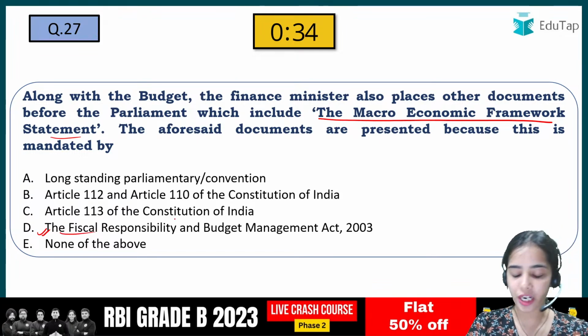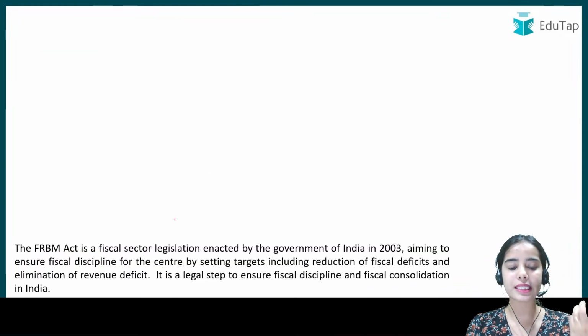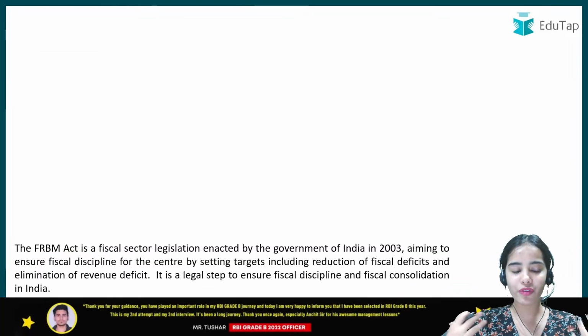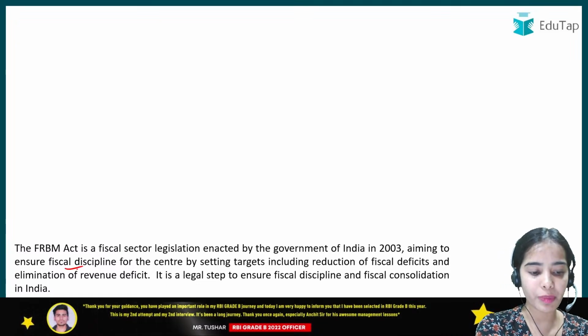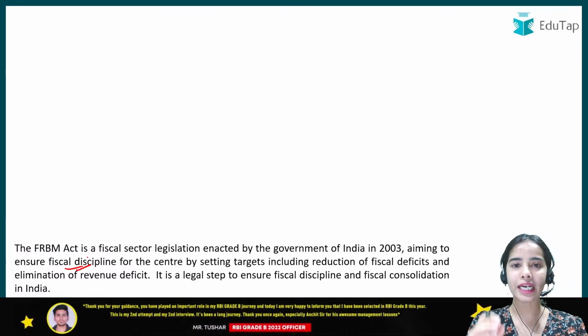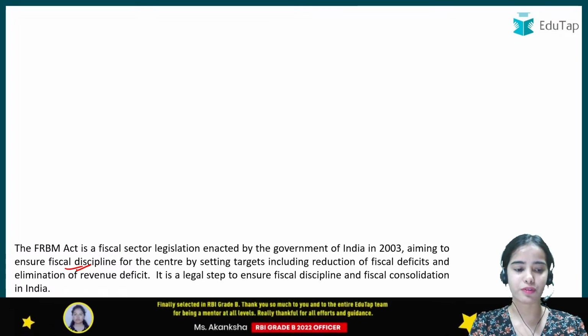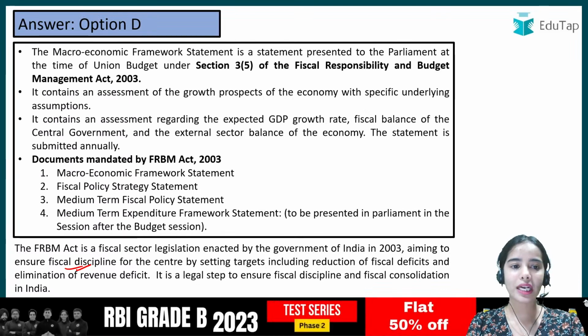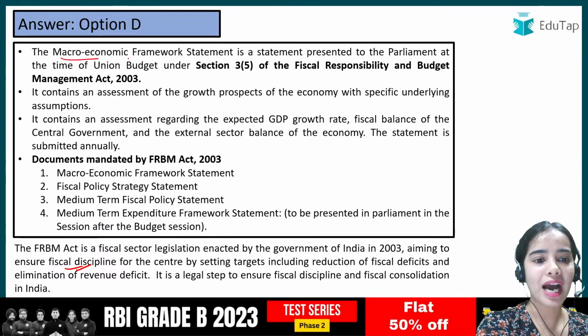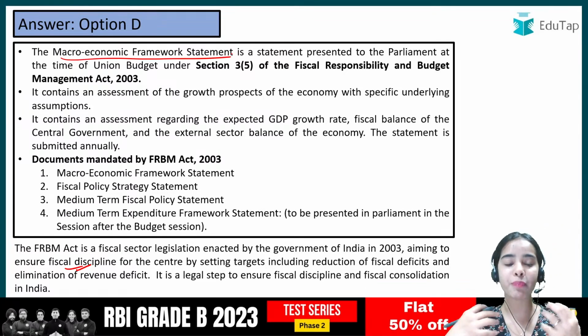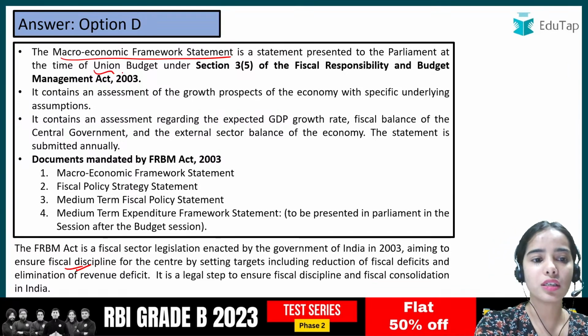The FRBM Act 2003 ensures fiscal discipline, the discipline of the government, that it should not borrow extensively, it should not make deficits extensively. So the FRBM Act is for the fiscal deficit. Under this, the macroeconomic framework statement is mandated to be released with the union budget.